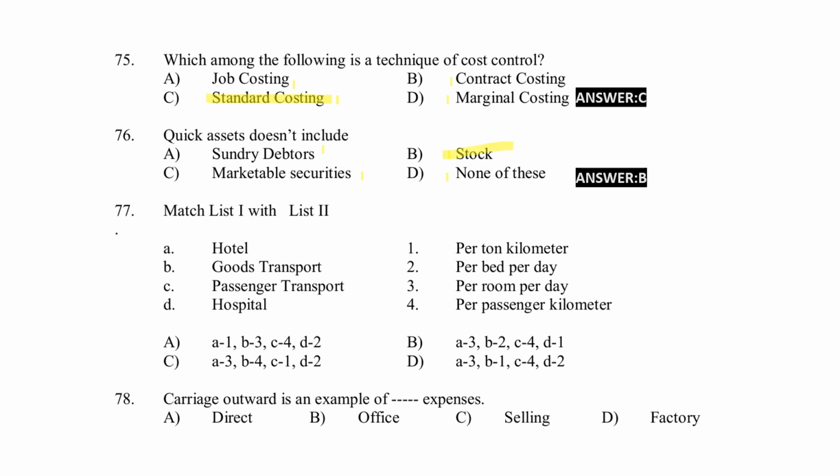Next, match list 1 with list 2. List 1: hotel, transport, passenger transport, hospital. List 2: per 10 kilometer, per bed per day, per room per day, per passenger kilometer. Right answer for the question is option D. Next, carriage outward is an example of dash expense: direct expense, office expense, selling expense, factory expense. Right answer for the question is option C, selling expense.